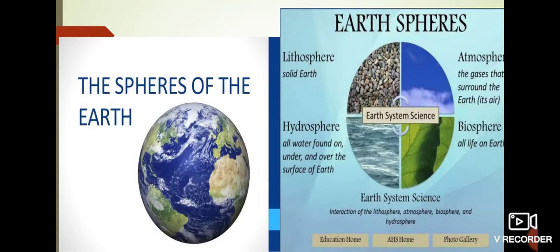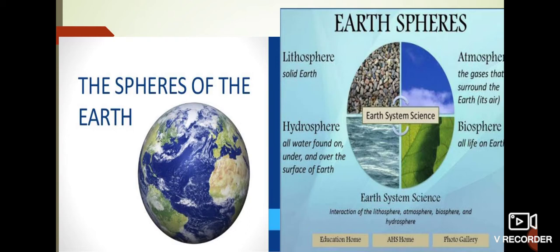So we were talking about the lithosphere. The lithosphere is covered with a thin layer of soil, and this soil helps us to grow different types of plants and shrubs, which provide us food, not only the human beings but the animals also. Then the second sphere of the earth is the atmosphere.